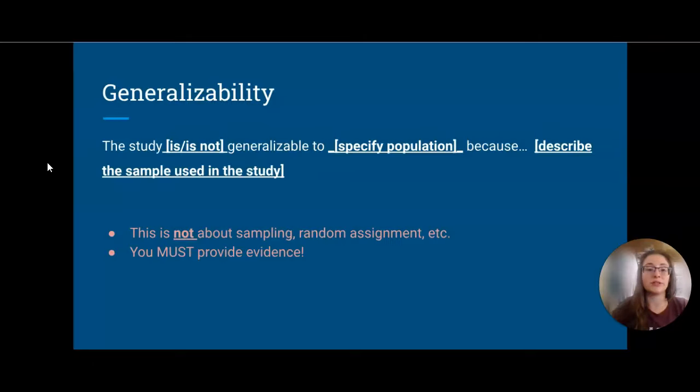And then you're going to describe the sample used in the study. You can say that it is going to match people who match who was used in the study. Or you can say an entirely different group of people will not match the people who were used in the study. The more description you use, the better, the clearer your answer, the stronger it is.